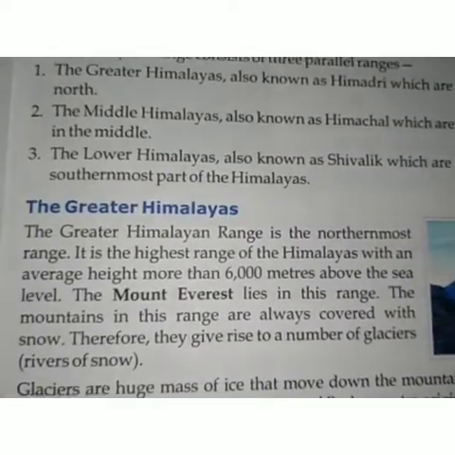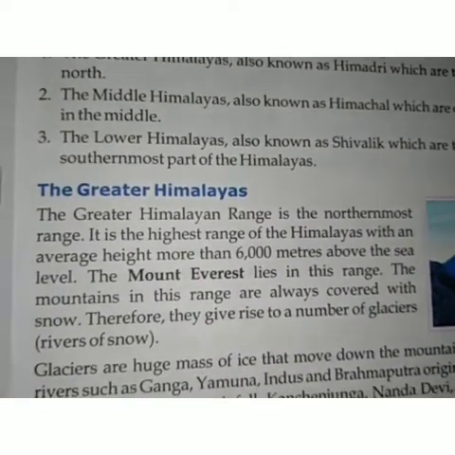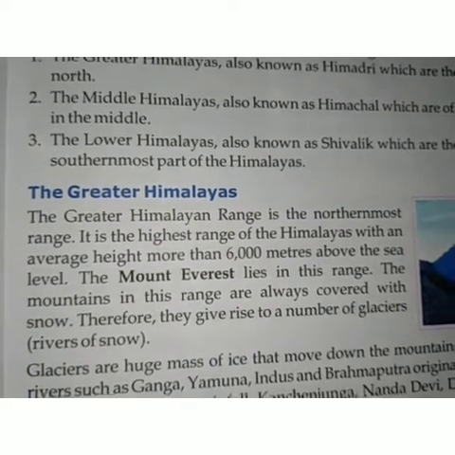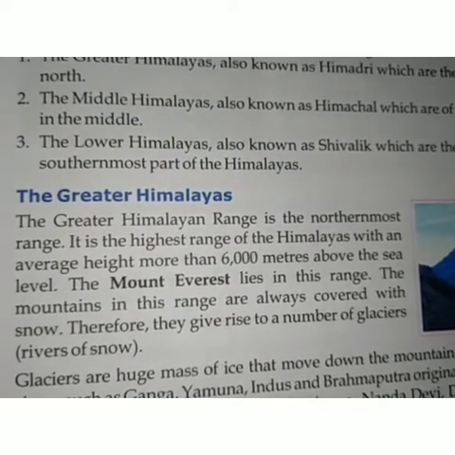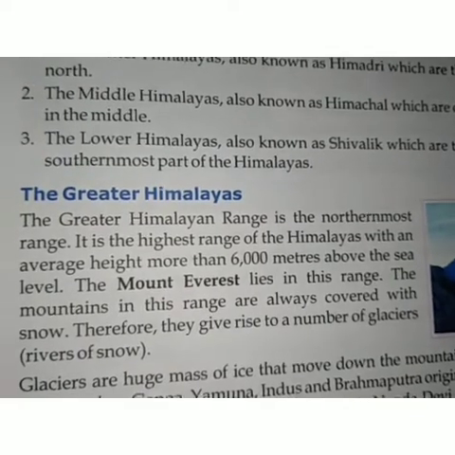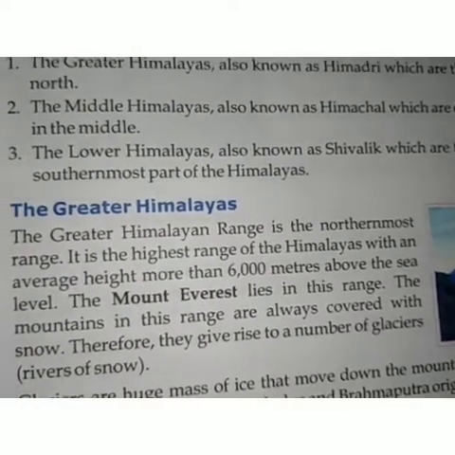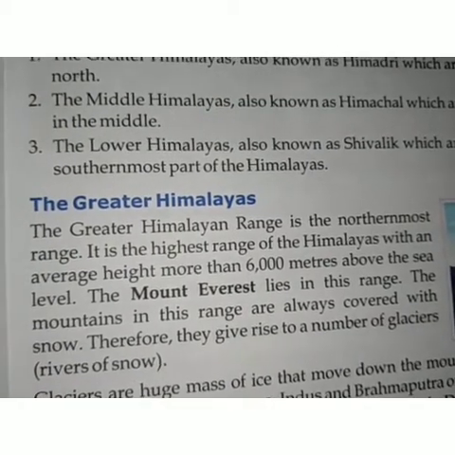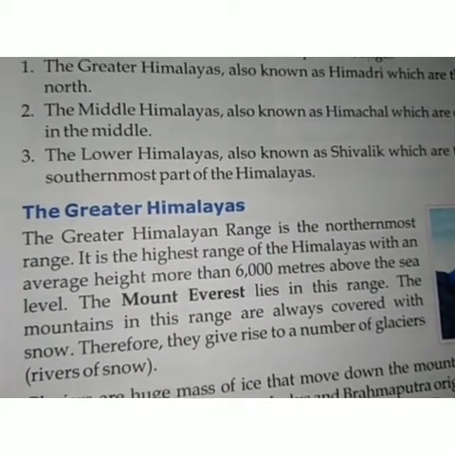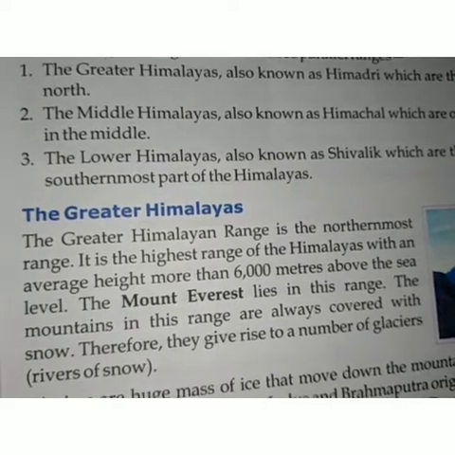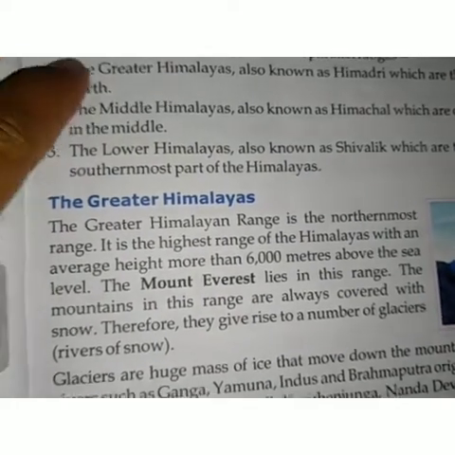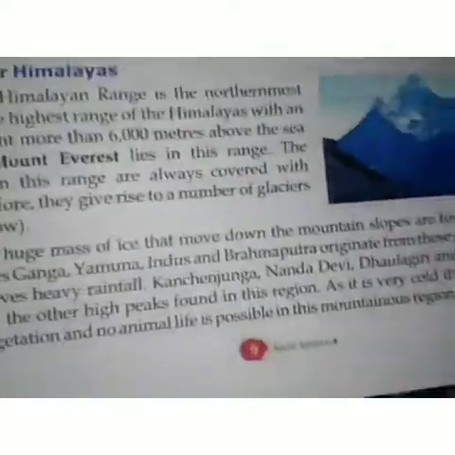Also, the Mount Everest lies in this range, and as it's given here, these mountains are always covered with snow, therefore also give rise to a number of glaciers. Now let's move to the next paragraph.